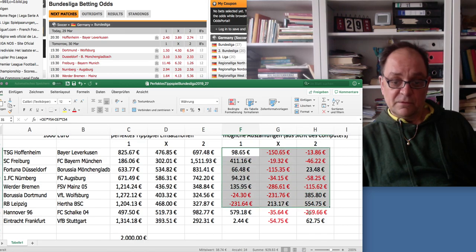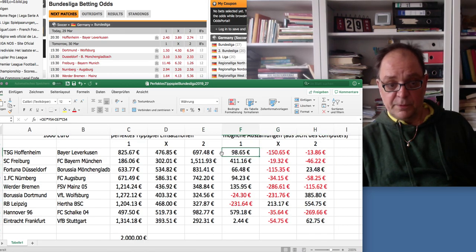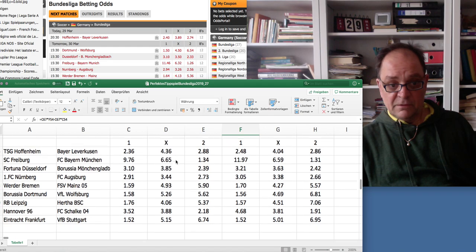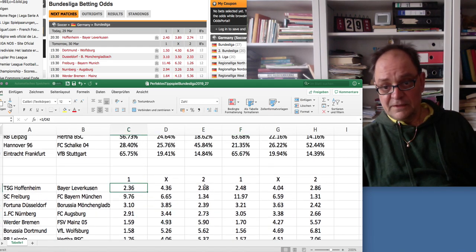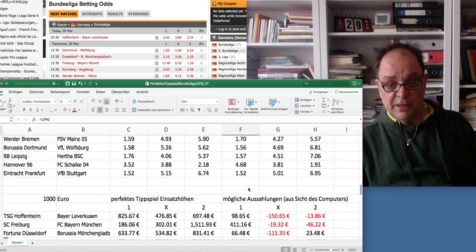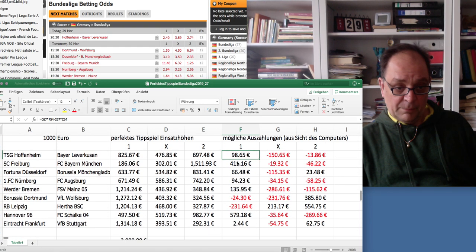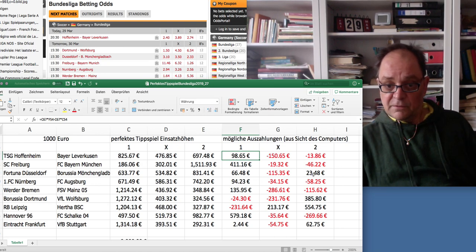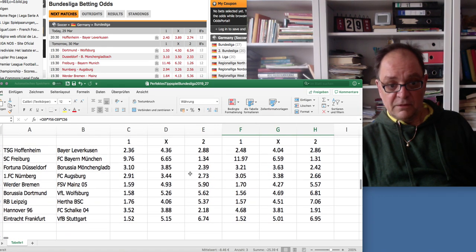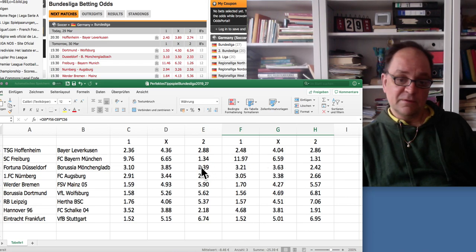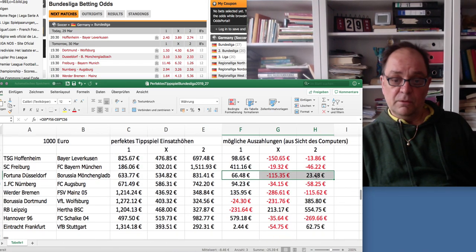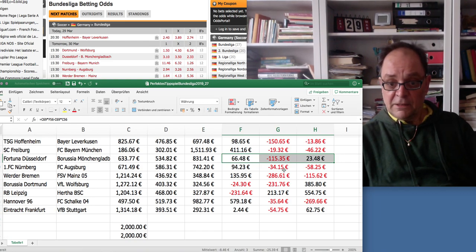Anyway, this is what happens then and what we have to pay out, because there's not a big difference between 2.36, what I say, and 2.48, what the bet market says. There's not a big difference in what can happen in the payout. There are some bigger swings, there are some smaller ones. We more or less agree here, which you can witness here as well. 3.1, 3.21, 3.85, 3.63. No big margins, so no huge swings here in the payout.